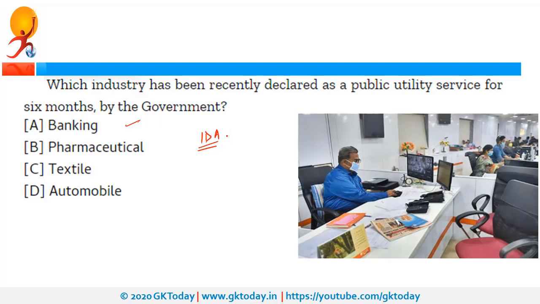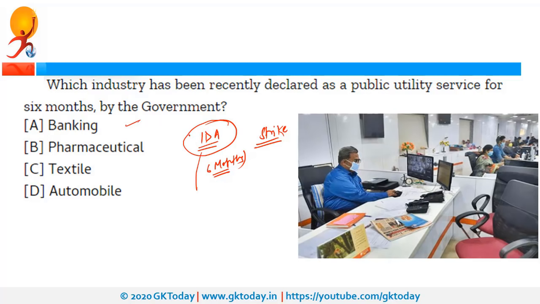Now, since it is placed under this Industrial Disputes Act, people working in the banking sector would not be able to participate in any kind of strike during the specified time period. That means for the next 6 months, employees from the banking sector won't be able to participate in any kind of strike, as now it has been declared a public utility service using the provisions of Industrial Disputes Act.